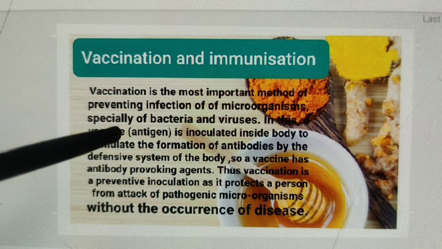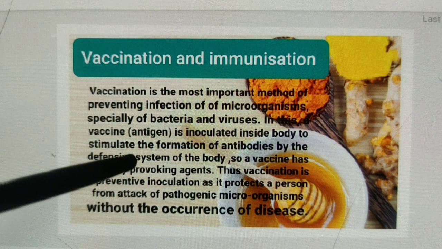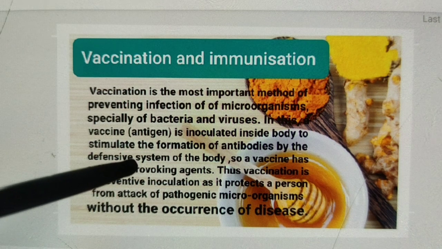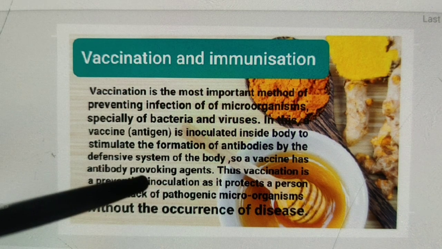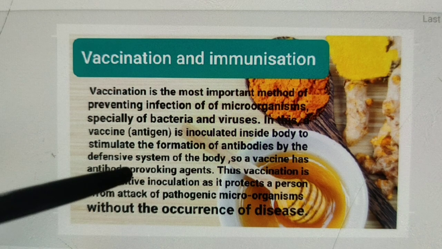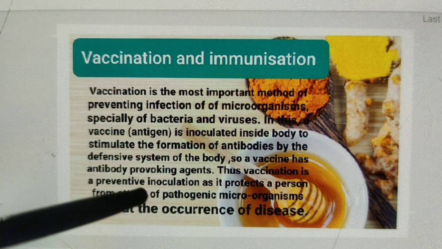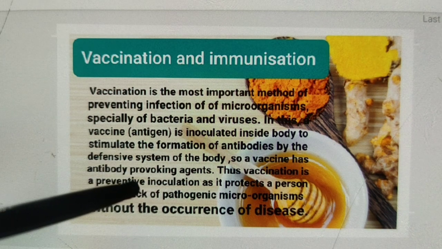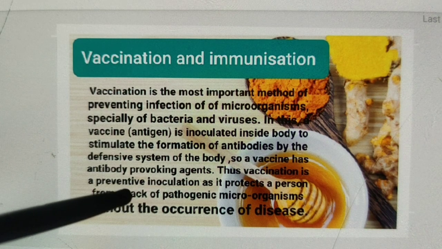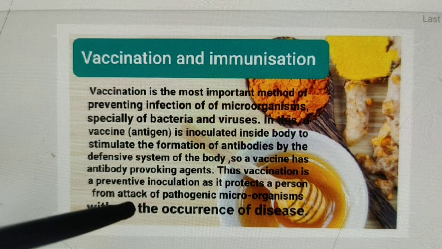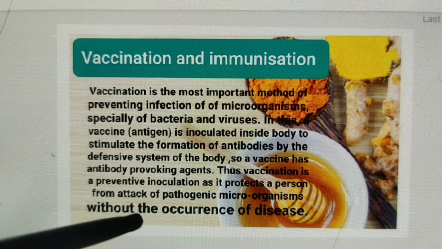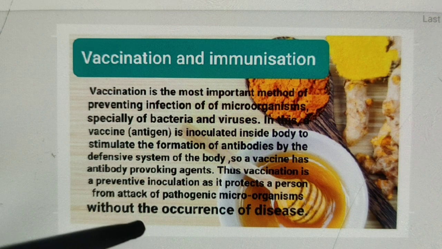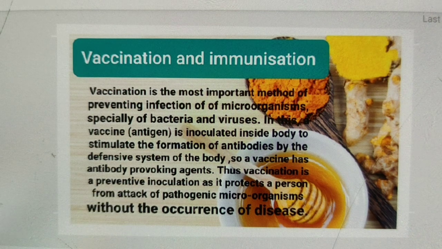In vaccines, antigen is inoculated inside the body to stimulate the formation of antibodies by the defensive system of the body. So a vaccine has antibody-provoking agents. Thus, vaccination is a preventive inoculation as it protects a person from attack of pathogenic microorganisms without the occurrence of disease. Okay, so